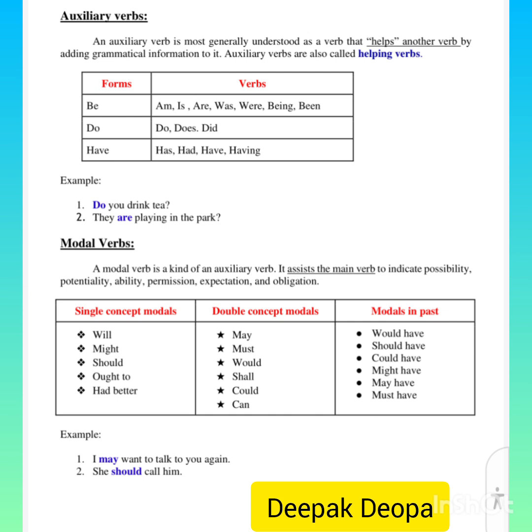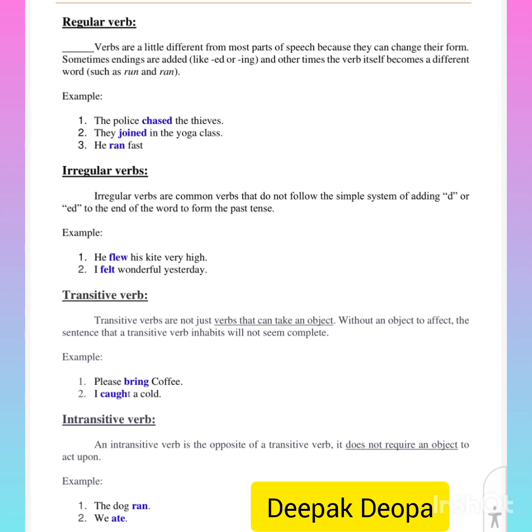Modals in past: will, might, should, ought to, had better, may, must, would, shall, could, can, would have, should have, could have, might have, may have, must have. Example: I may want to talk to you again. She should call him.